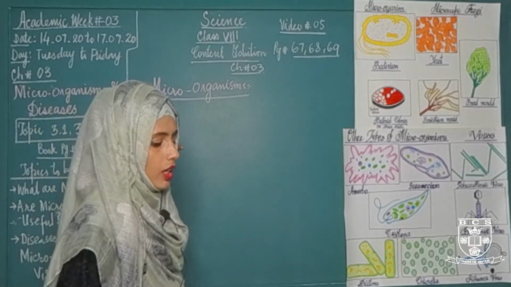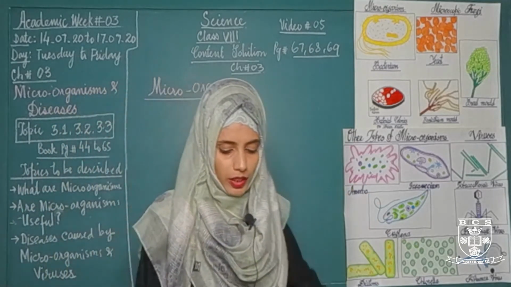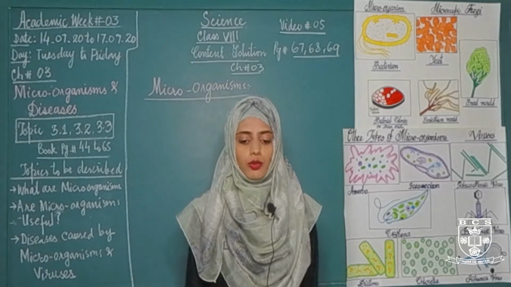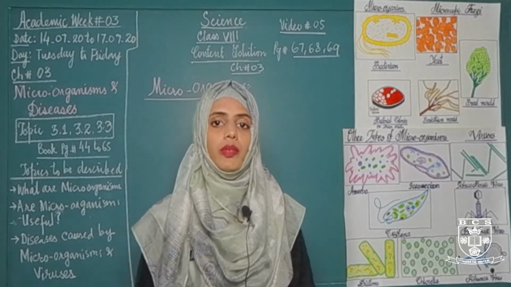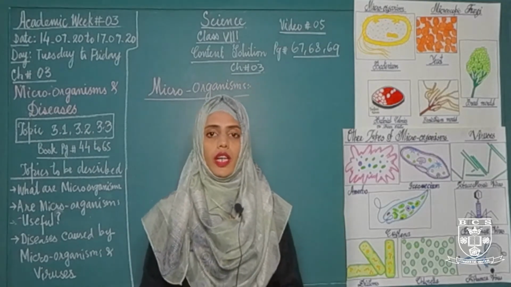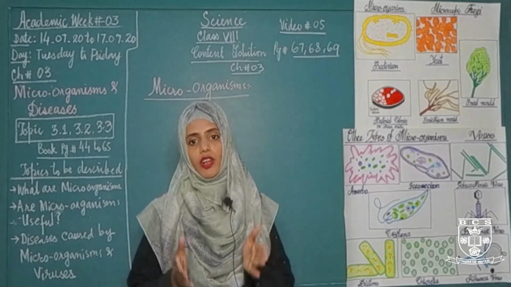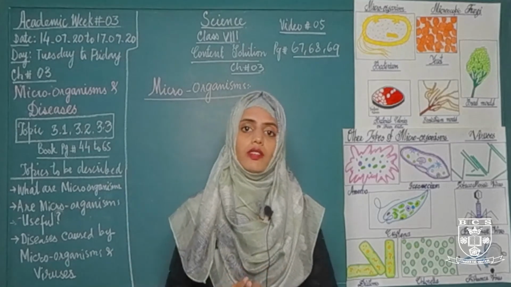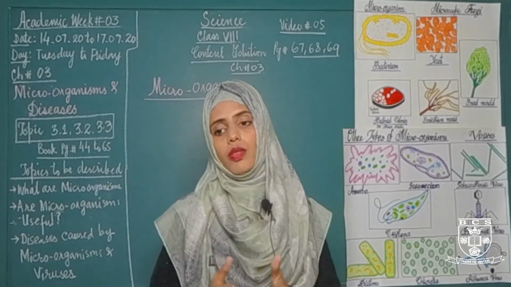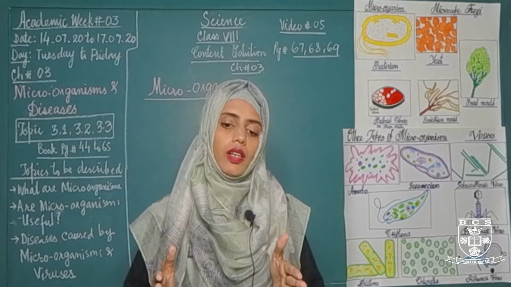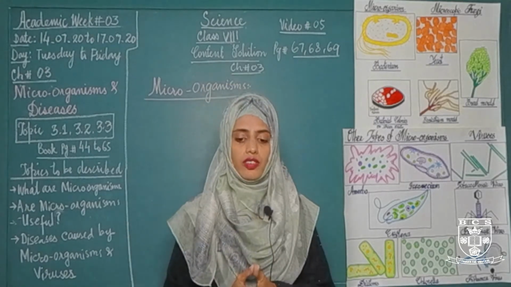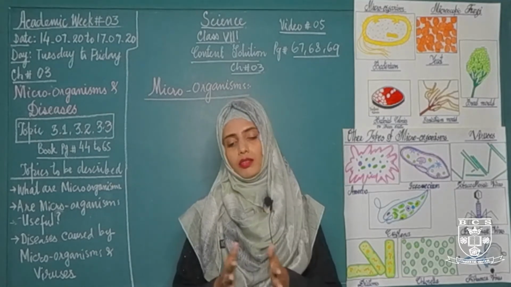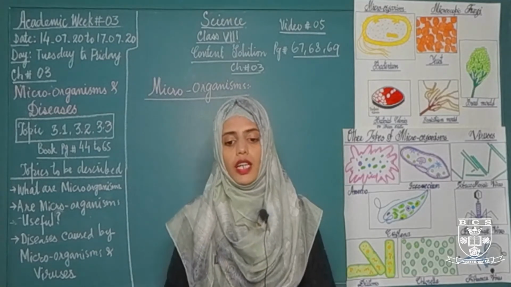Before I'm going to give you the definition of microorganism, I want to ask you some short questions. Students, if you look around in your environment, can you see all the living organisms in the environment or which are present on your skin, on the non-living things? If you cannot see the organisms in the environment or present on your skin or any non-living thing, that doesn't mean that they are not existing in the environment.